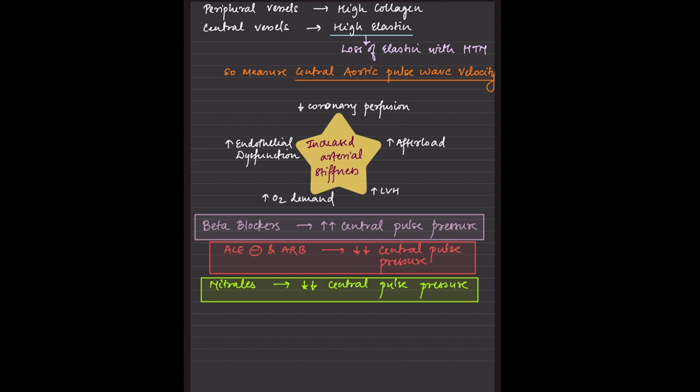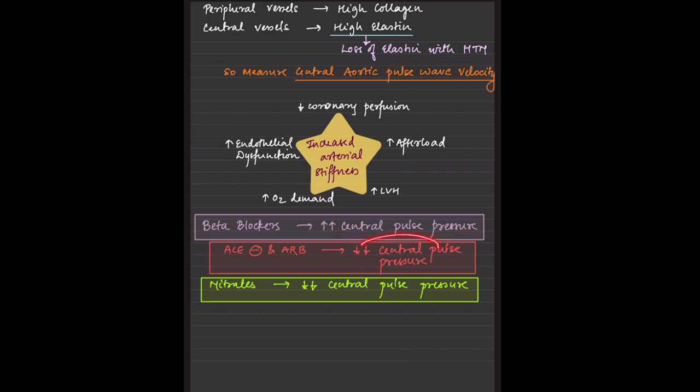So this is seen on the ECG. If the patient has LVH, that means he has hypertension. There are certain changes which have occurred in the past, so it is chronic hypertension. The beta blockers increase the central pulse wave velocity.